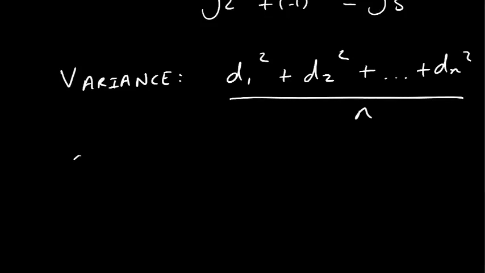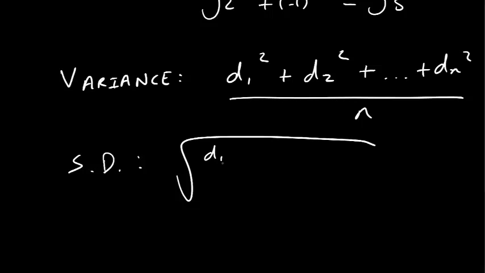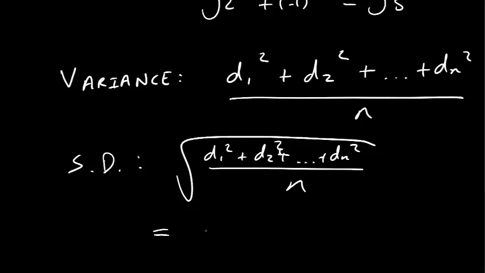But then the standard deviation is just simply taking the square root of all of this, so d1 squared plus d2 squared plus right the way through to dn squared, over n. So we just simply can say that standard deviation is just the square root of the variance. Standard deviation is the square root of the variance.